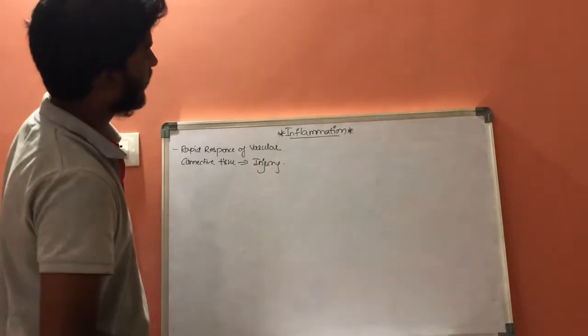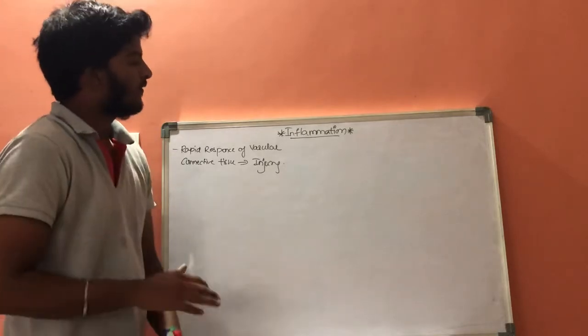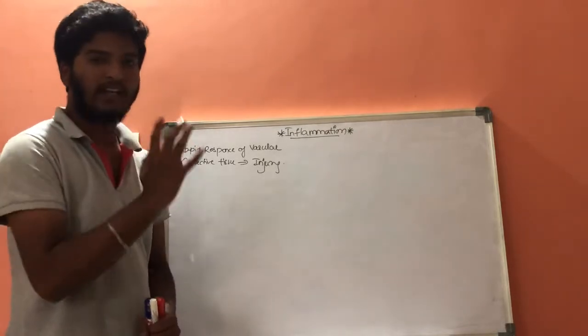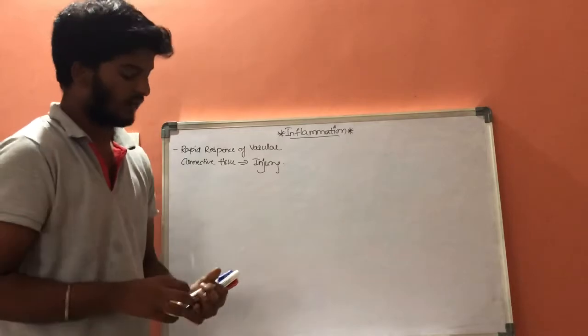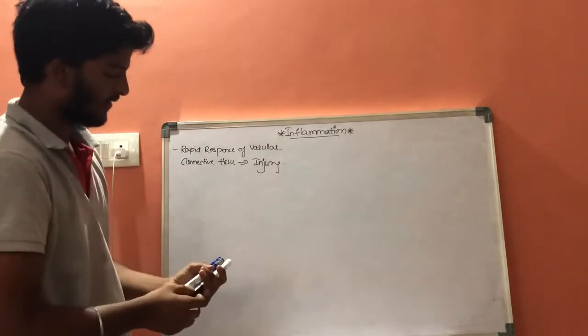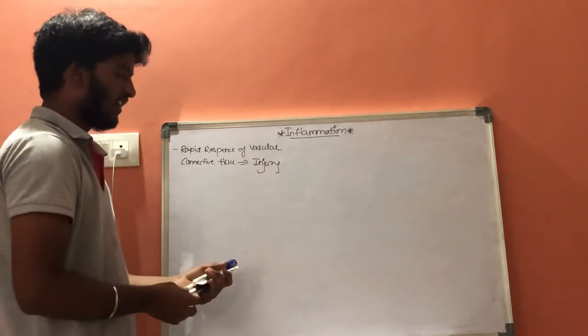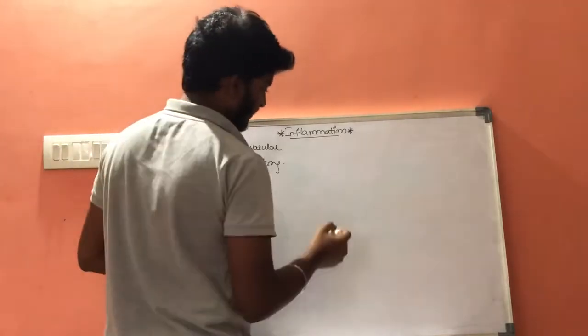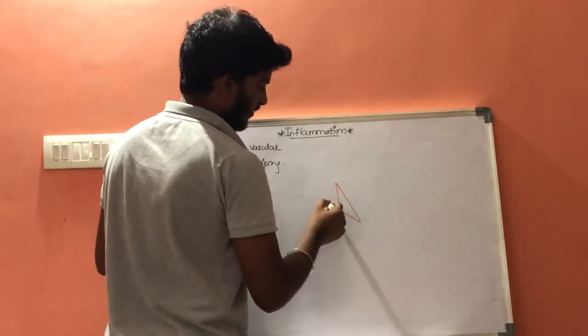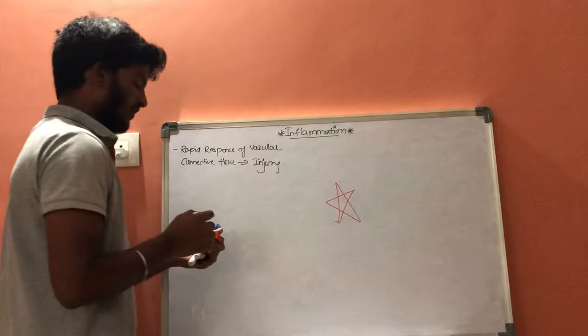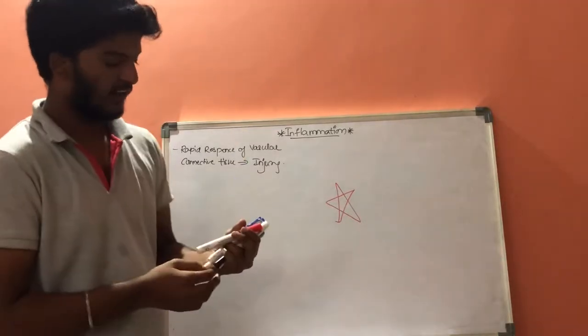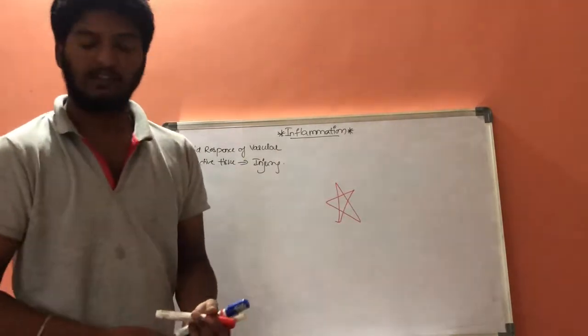And what are the main cardinal signs of inflammation? There are 5 cardinal signs of inflammation. Let us consider these are the 5 cardinal signs of inflammation.